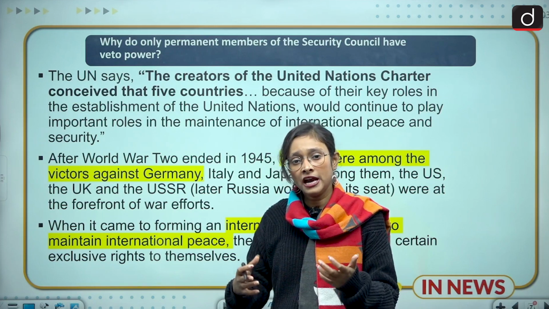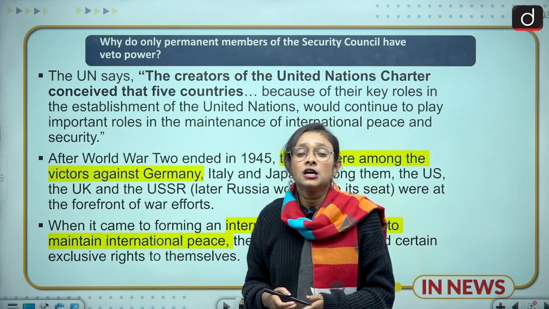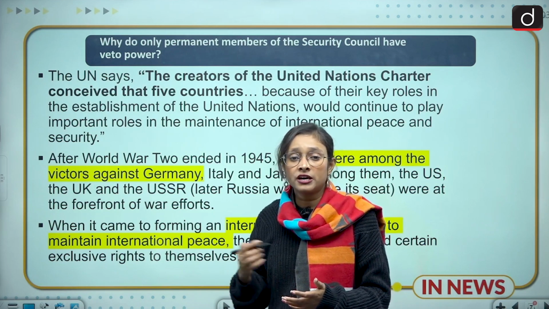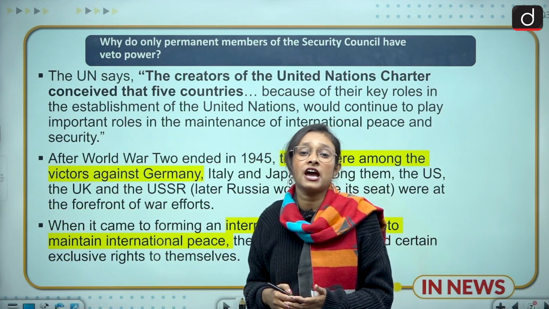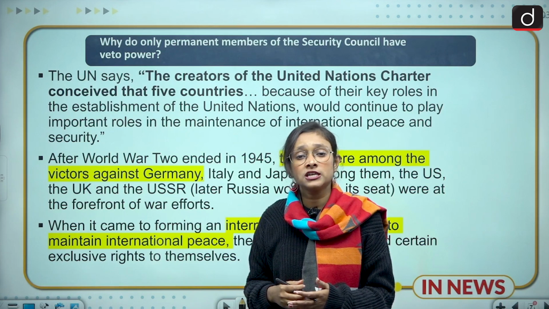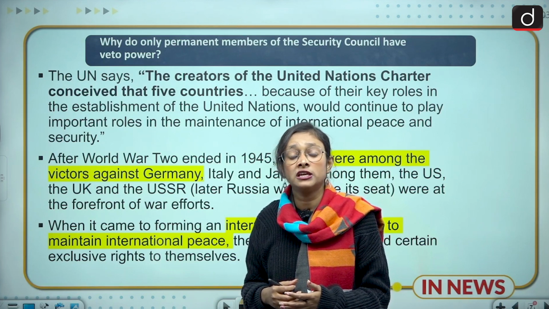But they also kept a condition: despite forming such a great organization, they should have veto power. It means they should have a greater voice and greater decision making when it comes to any world order or any resolution related to any country.